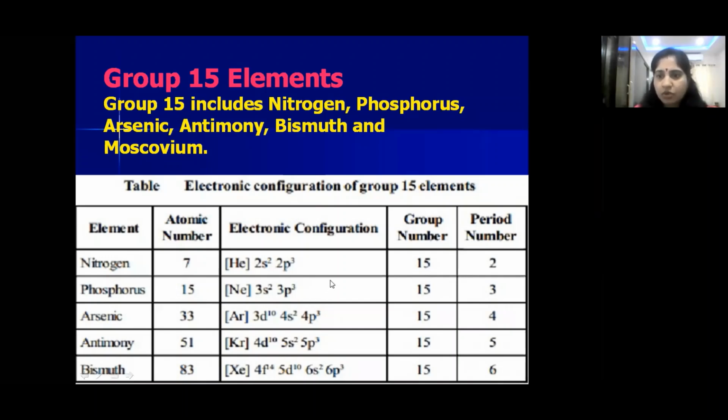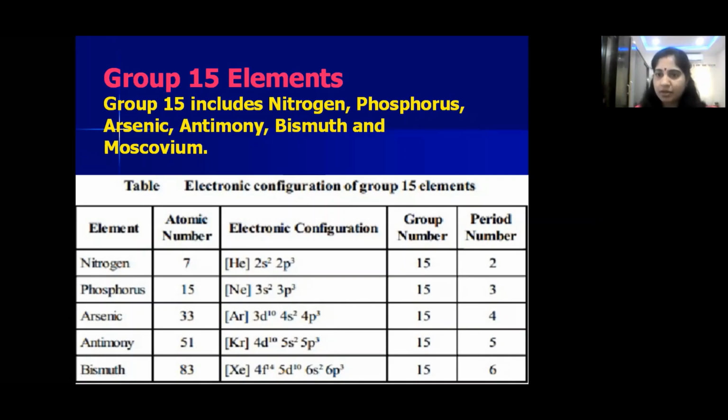Now, one more thing you have to remember is, all these elements belong to group 15 because of their outer shell electronic configuration, see children. So ns2 np3 is the outer shell electronic configuration. How many electrons are present in the outer shell? 3 plus 2: 2 electrons in the s orbital and 3 electrons in the p orbital. So total 5. So that's why this group is 5A or group 15. Is that clear, children? Just by seeing the electronic configuration, we can predict its group number and period number.